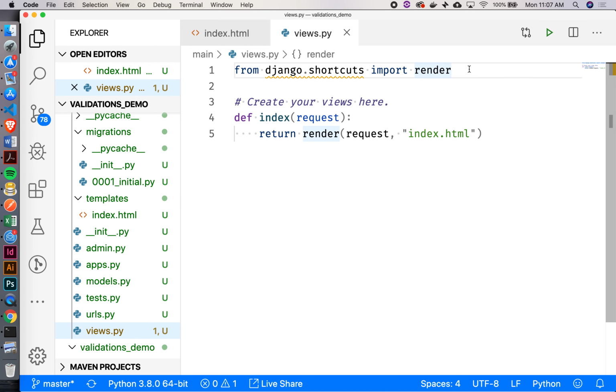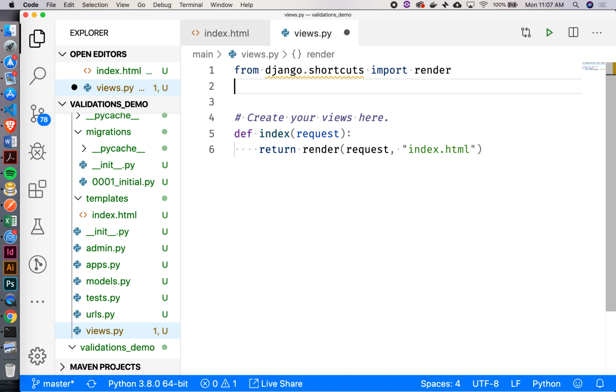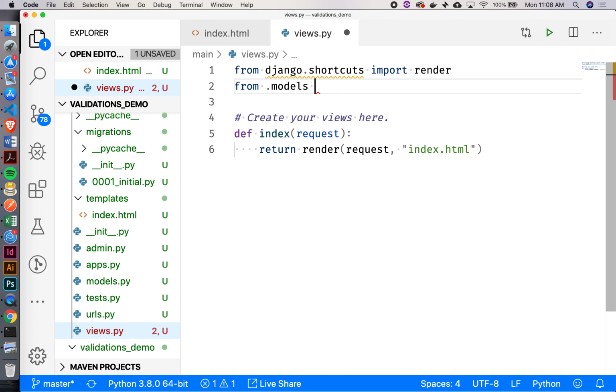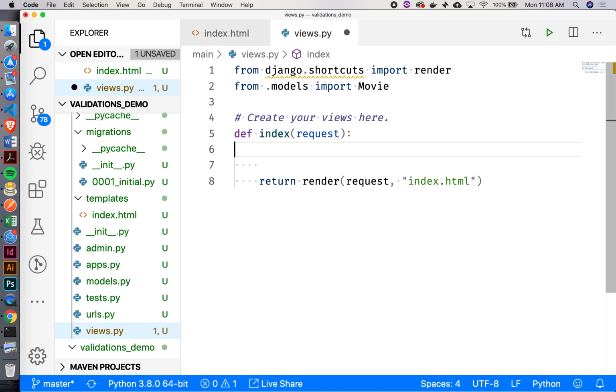So in order to have access to my movies, I'm going to need my movie class, right? So the way I can get to that is I can say from dot, which is our current directory, models, import movie. Exactly. All right. So now that I have that, we'll be able to get all of our movies.